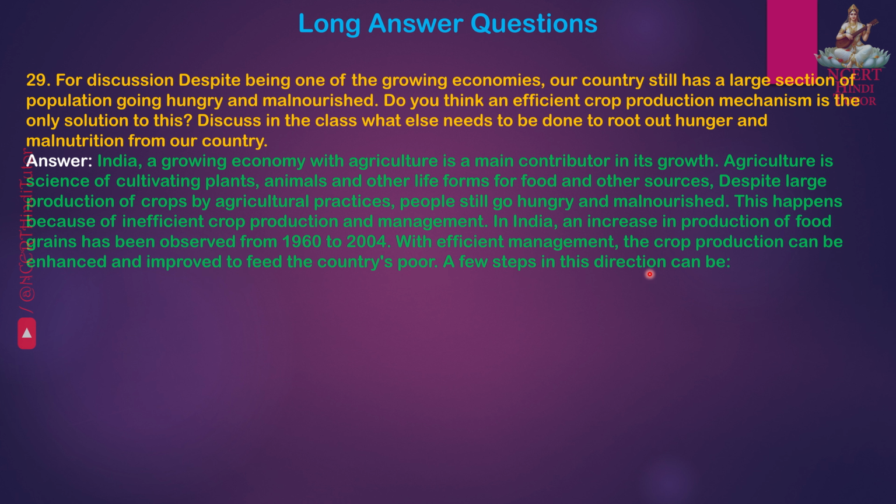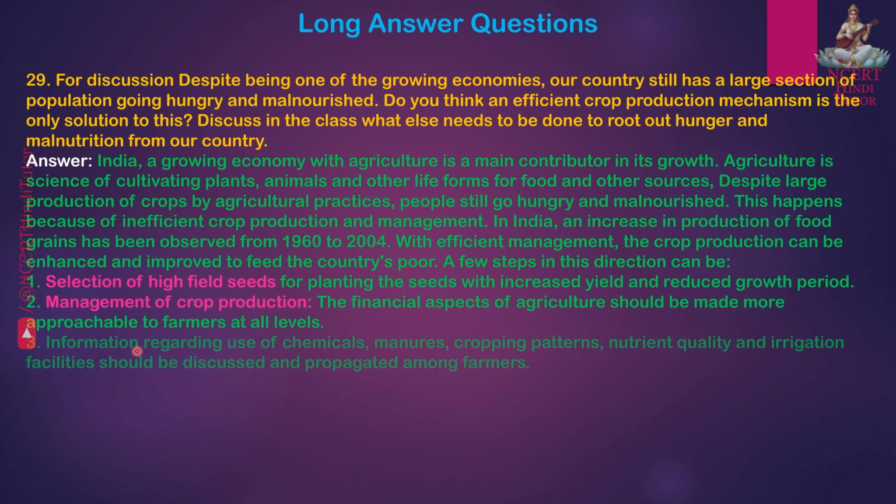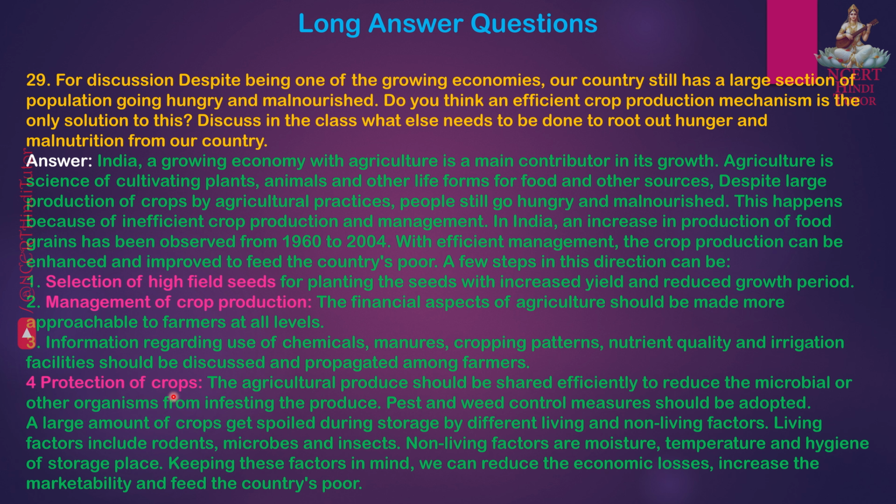A few steps in this direction can be: first, selection of high yield seeds for planting, seeds with increased yield and reduced growth period. Second, management of crop production. The financial aspects of agriculture should be made more approachable to farmers at all levels. Third, information regarding use of chemicals, manures, cropping patterns, nutrient quality, and irrigation facilities should be discussed and propagated among farmers. Fourth, protection of crops.